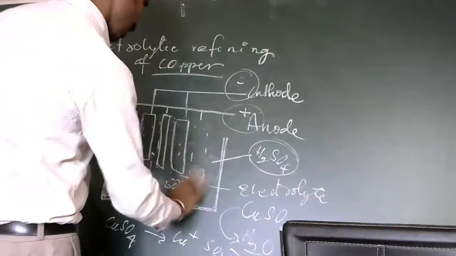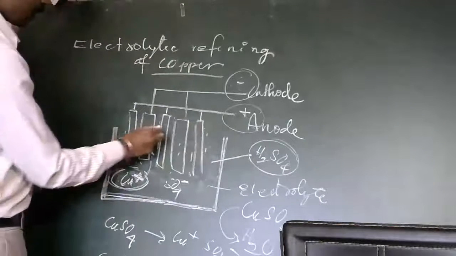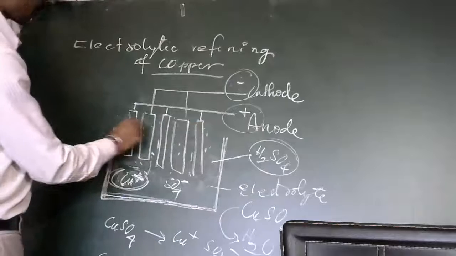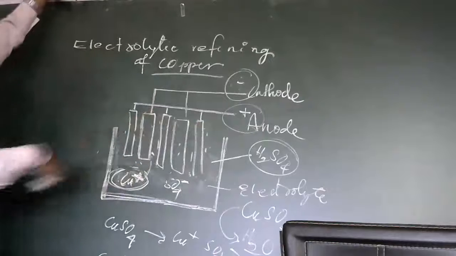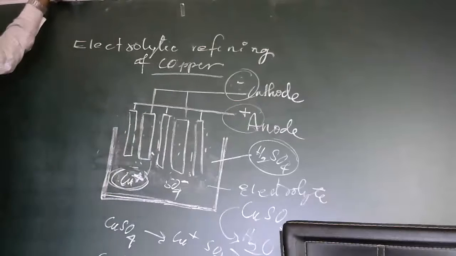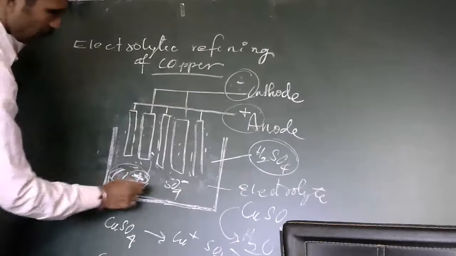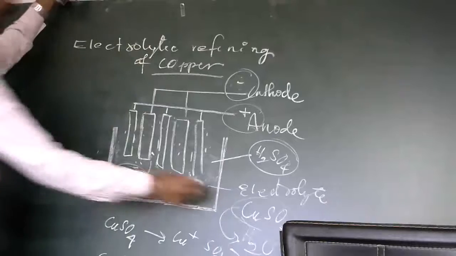See here, after the electrolysis, in between two thin copper rods there is a thick copper rod. Earlier it was different: two thick copper rods and one thin copper rod. All the copper present here will be deposited.